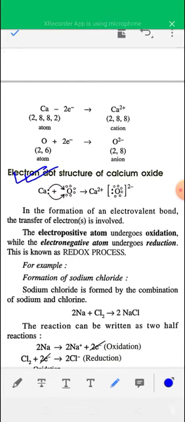So calcium has 2 electrons in its outermost shell, so calcium transfers 2 electrons to oxygen and forms Ca2+ and O2- ions. Both Ca2+ and O2- ions are stable, and after the formation of oppositely charged ions, they combine due to the presence of a strong electrostatic force of attraction and form calcium oxide.